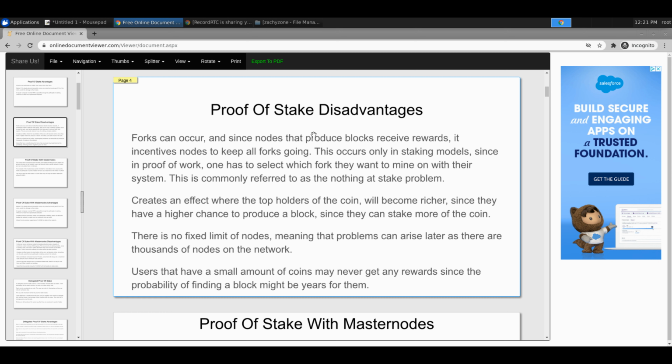So you want to stake on all the alt chains, and that incentivizes the alt chains to continue. That's a very weird problem with proof of stake, and when I read about it, I didn't really like it, because it seems like it could get out of hand or messy easily.